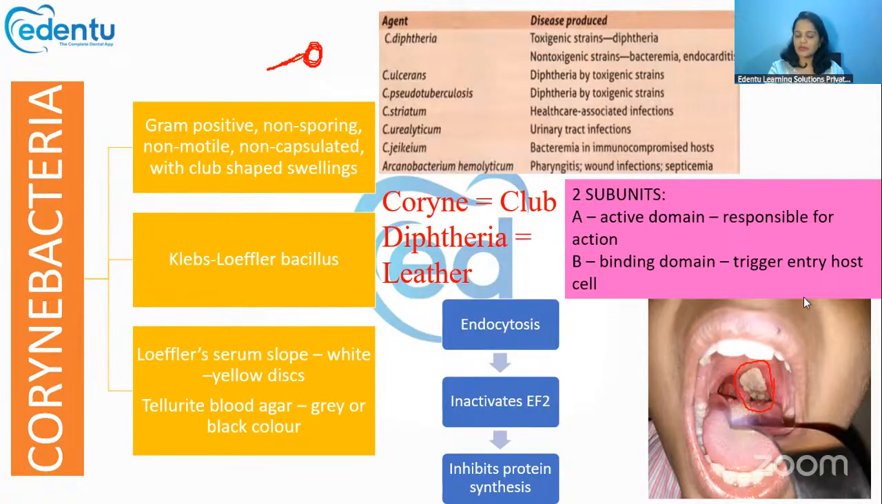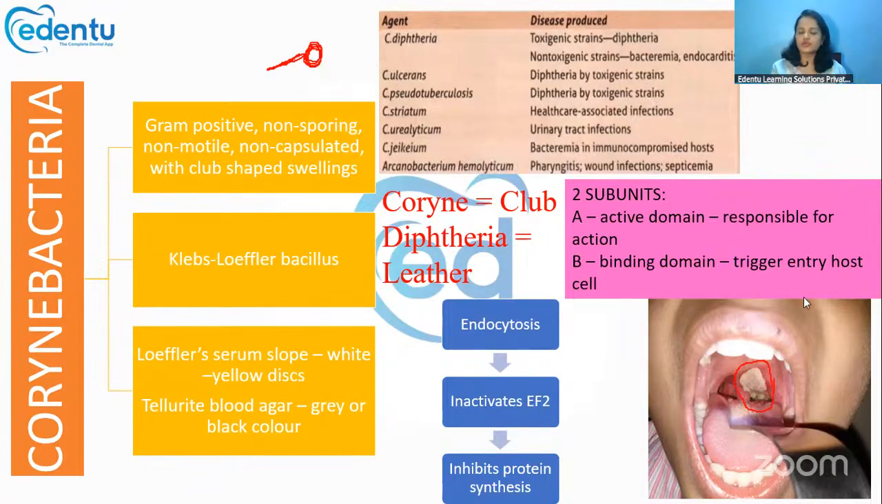So coryne means club and diphtheria means leather, since the pseudomembrane it produces has a leather-like appearance. That's why it's called diphtheria. These Corynebacteria can be grown in Loeffler's serum slope, where they produce white or yellow disc-like colonies, or they can be grown in tellurite blood agar also. In tellurite blood agar, it will produce gray or black colonies.